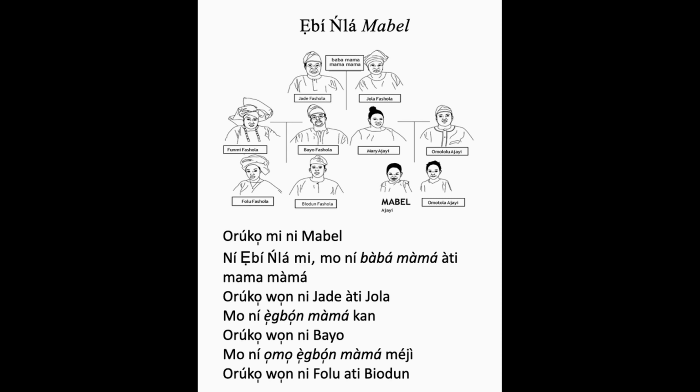And then he said I have two cousins, and the way we talk about cousins in Yoruba is to say, mo ní ọmọ ẹ̀gbọ́n mama, so the children of my mom's older sibling. Ọmọ ẹ̀gbọ́n mama, children of my mom's older sibling. So I got two of them. Provided their name, orúkọ wọn ni Fola àti Bíọ́dún. And that's everything that Mabel is giving us.